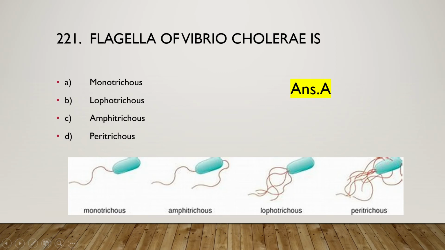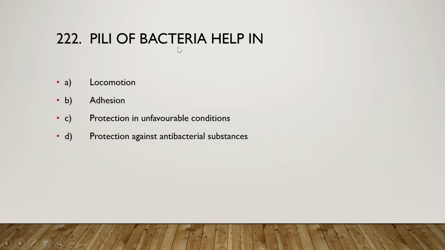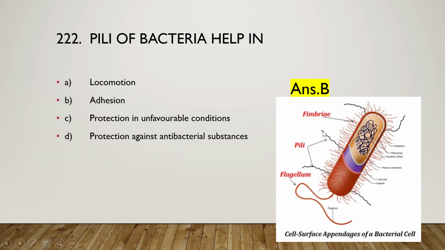Okay, so next question is, pili of bacteria help in locomotion, adhesion, protection in unfavorable condition, or protection against antibacterial substances. And the right answer is option B, pili help bacteria in adhesion. Okay, here we can see these are the pili. Through pili we can see conjugation also happens. So move on to the next question.